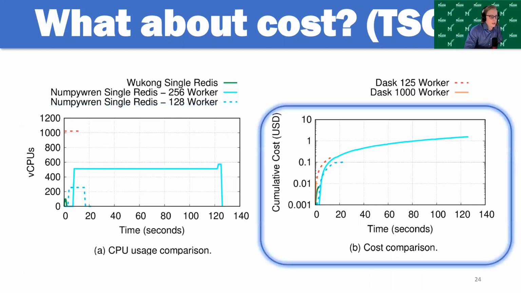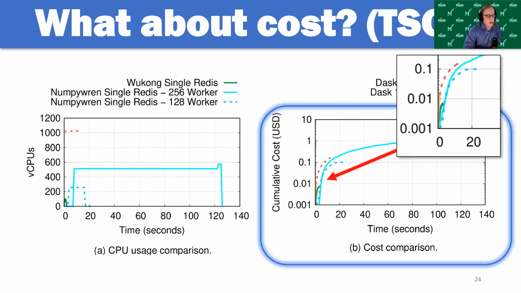Similarly, we have this cost graph where we can see that Wukong with a single Redis ended up being cheaper than all of the other frameworks, especially NumPyWren. It reduced the cost compared to NumPyWren by a considerable margin, in part because it was slower, but also because of the way that decentralized scheduling works. We don't have long-running serverless executors like NumPyWren does, so we don't incur nearly as much cost. We also managed to be cheaper than both versions of Dask as well, simply because we're not using as many resources.